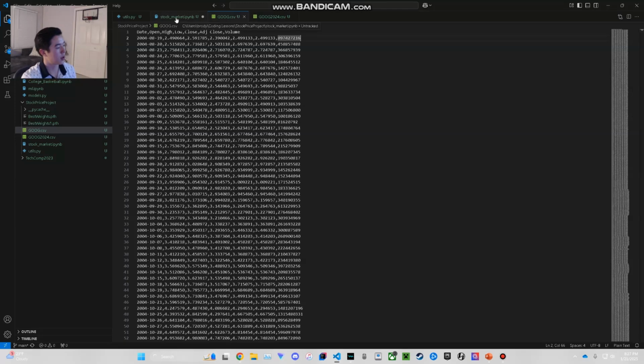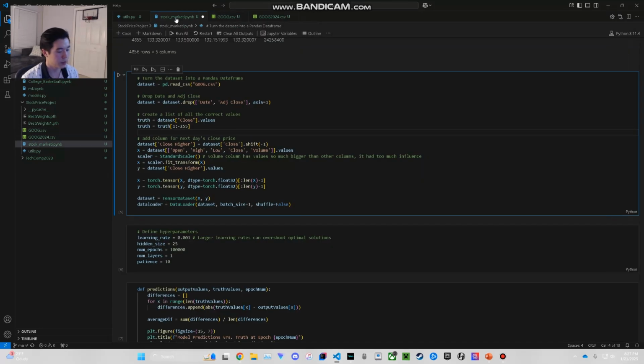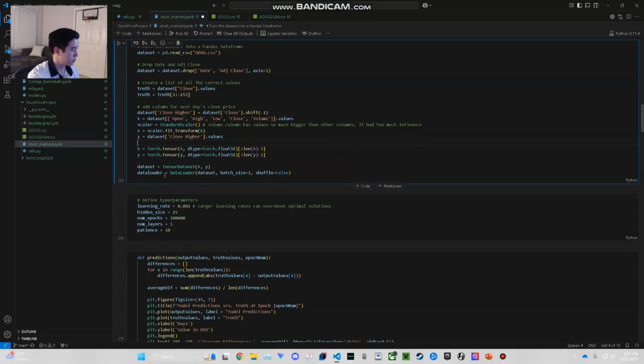So this allows the model to not be influenced so much by the volume and will be influenced the same for every single input value. And then what I do after that is I turn that dataset, that pandas data frame, into a data loader, which is what's inputted into the model.